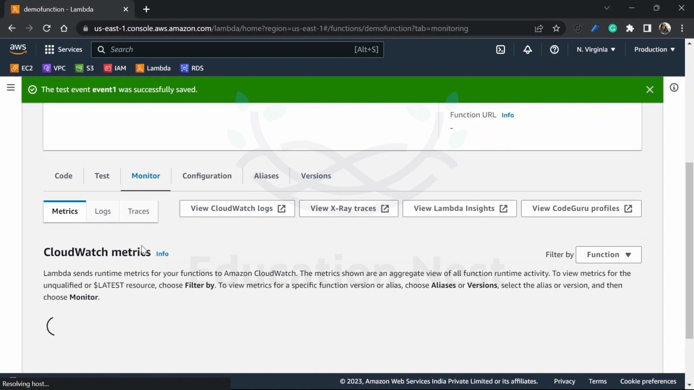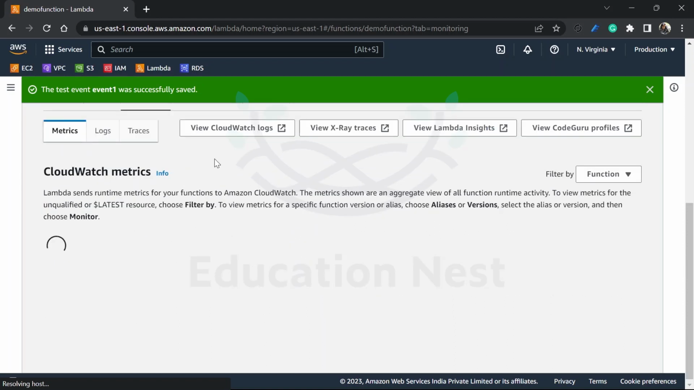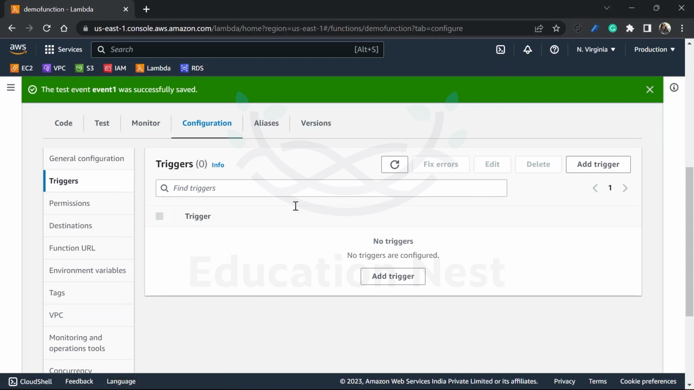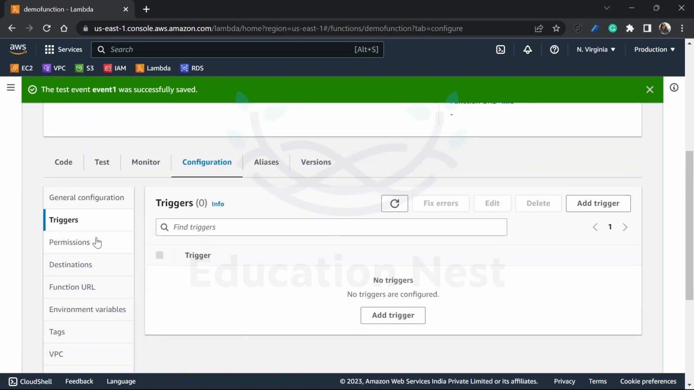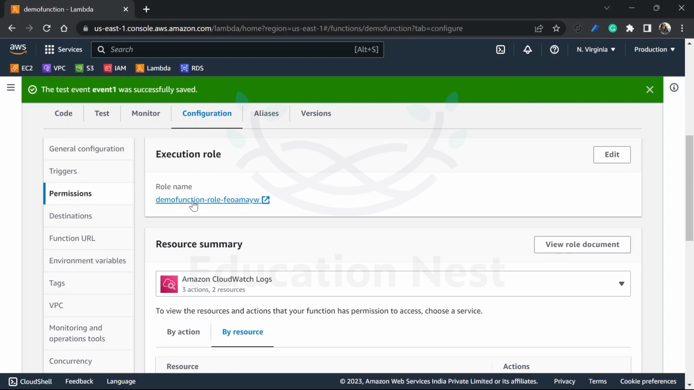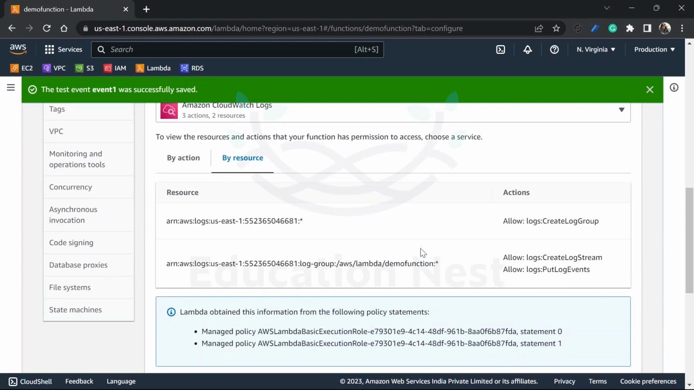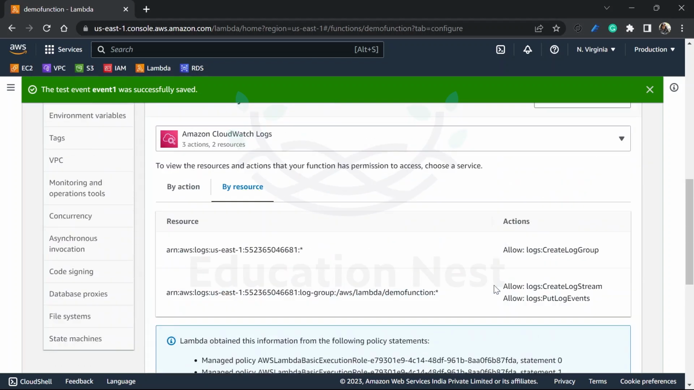You can see the monitoring in the CloudWatch metrics as well. Apart from that, you have the configuration details over here. If there are any triggers, you can add them from here as well. From the top also you can add triggers, or you can add them here. Under permissions, you can see that we have this demo function role attached to it, which has 3 actions and 2 resource permissions. We have given the permissions for creating log streams and log groups, and also the permission to put the logs into CloudWatch.